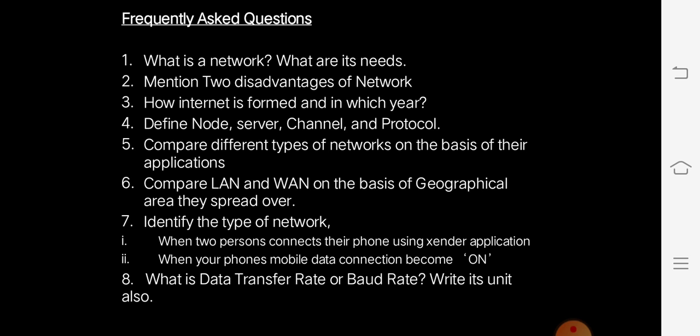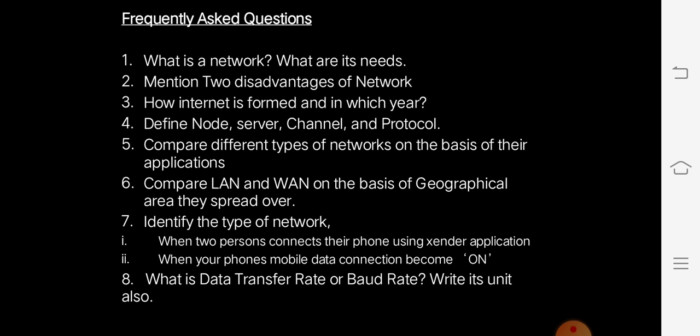Compare LAN and WAN on the basis of the geographical area they spread over, which means the area it covers. The LAN covers only a small building or a room. WAN covers a country or a continent.